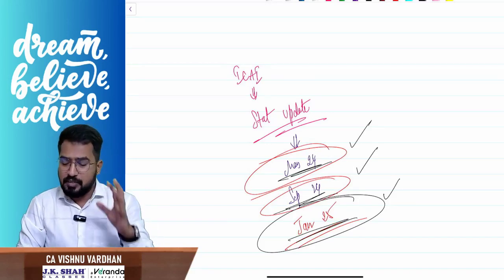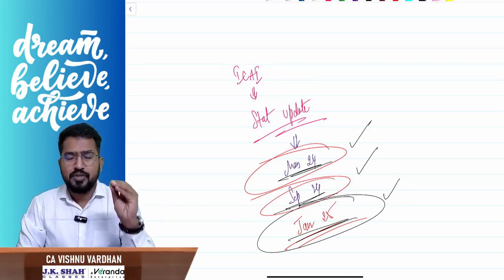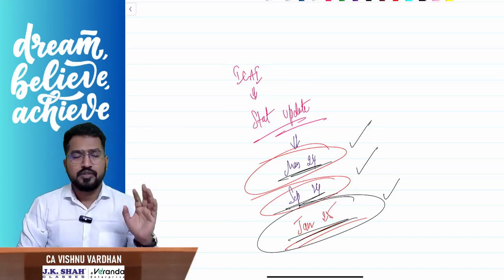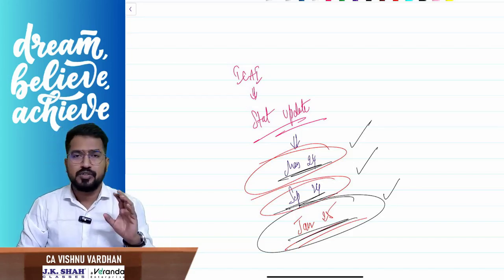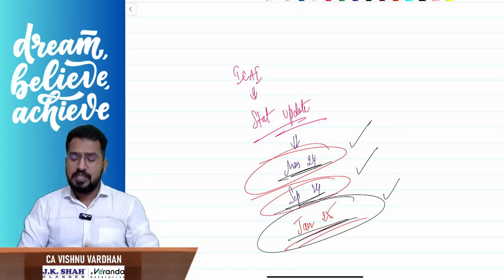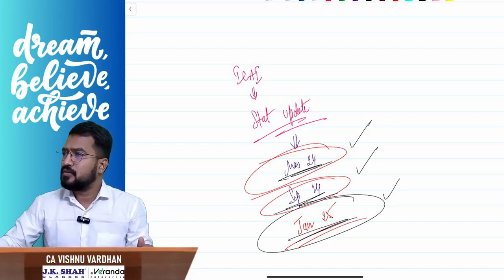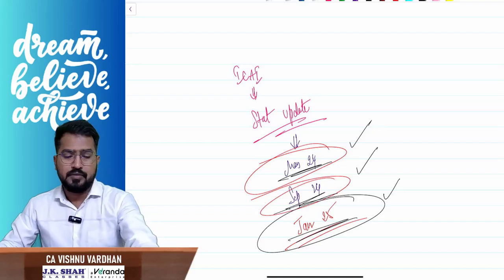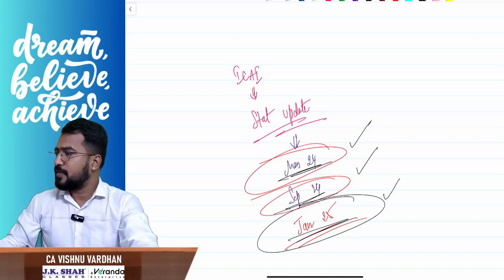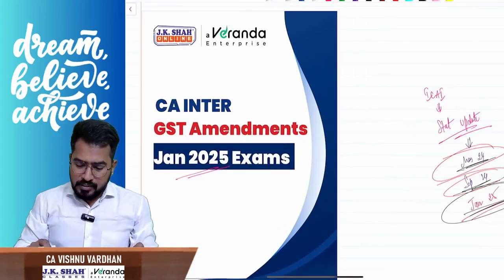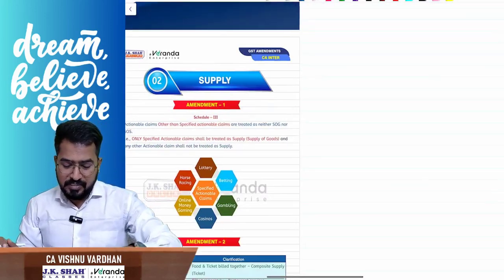With that in the background, some points you might already be knowing, so don't worry about that. There are some new points also. Let us cover that and close the discussion. Clear? So that is what it is all about. Now, if you see the amendments here, I have segregated them chapter wise.